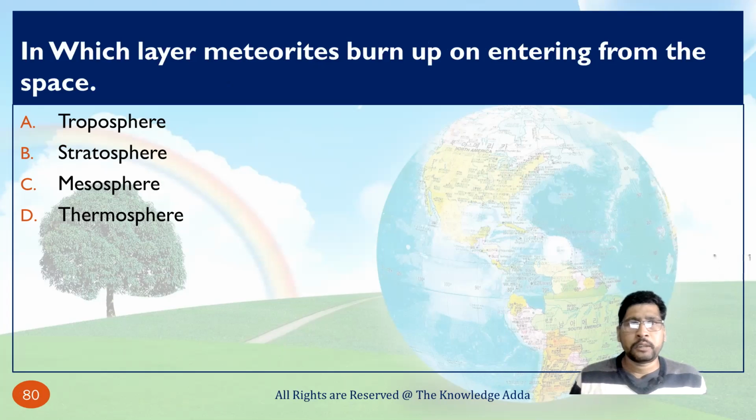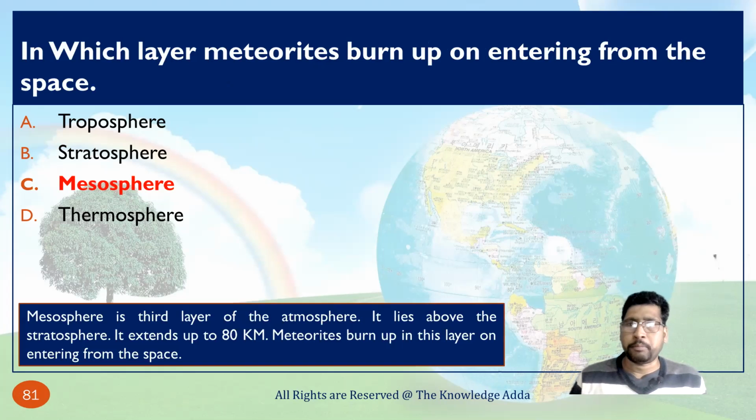In which layer do meteoroids burn up as they enter from space? That is the mesosphere, just above the stratosphere. First is the troposphere, then the stratosphere, then the mesosphere. It extends up to 80 kilometers.